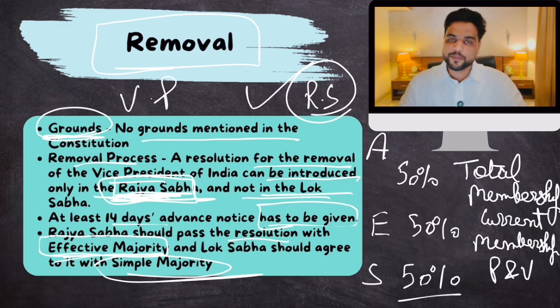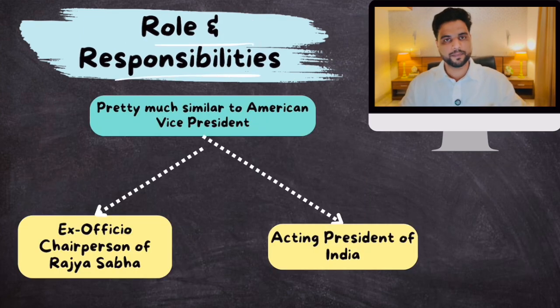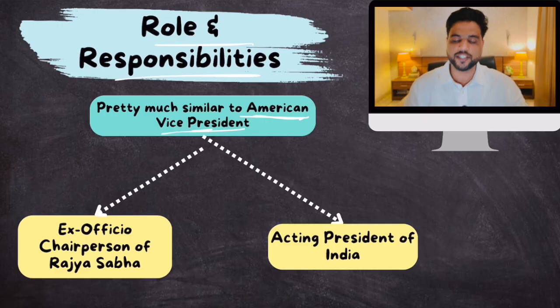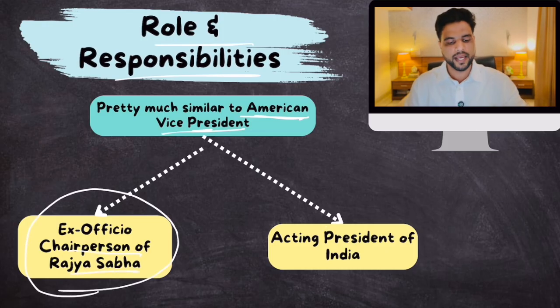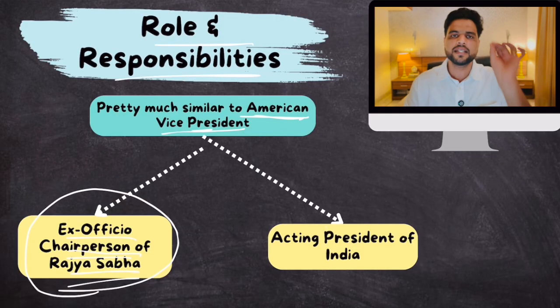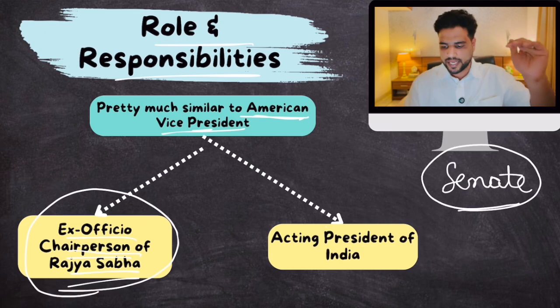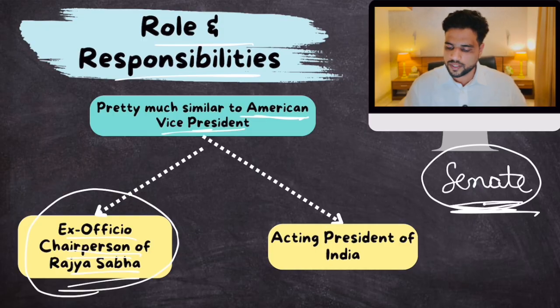Now, as far as the roles and responsibilities of the Vice President are concerned, let's talk about that. Okay, role and responsibility. The role and responsibility of the Vice President of India is pretty much similar to the American Vice President. Same. How so? Well, the Vice President of India shall act as the ex officio chairperson of Rajya Sabha. He shall preside over the proceedings of Rajya Sabha. That is the same as the American Vice President. The American Vice President presides over the Senate, the upper house of the American legislature. The lower house is the House of Representatives, the upper house is the Senate. So the American Vice President presides over the Senate meetings.